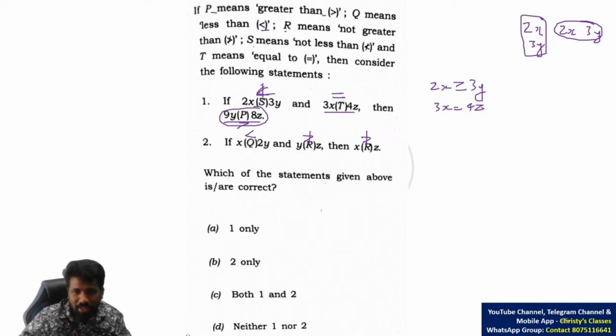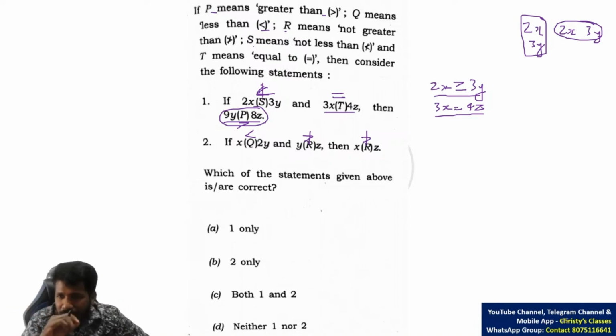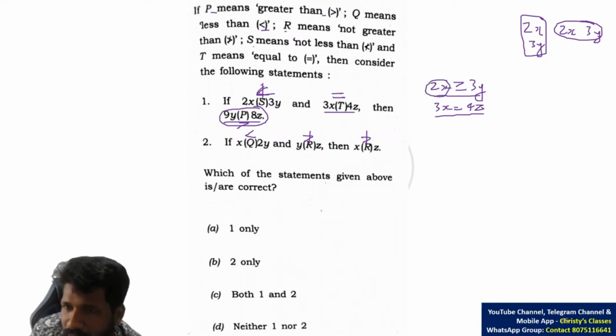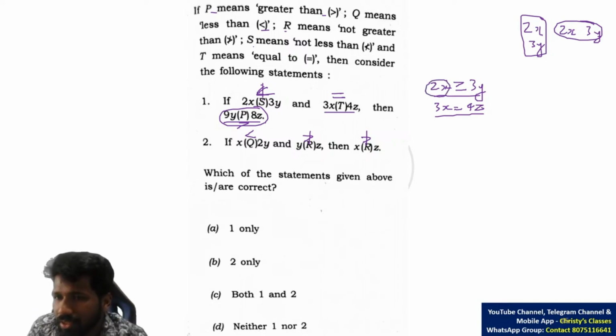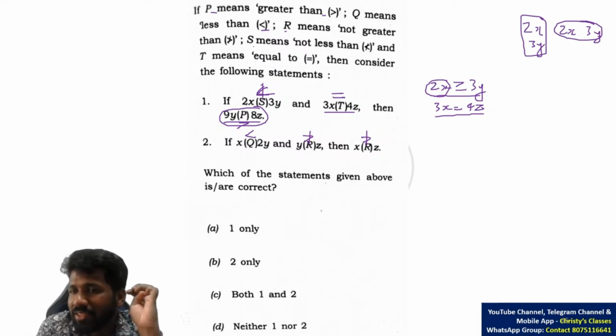So y and z are there. For y and z to be connected: here x and y are connected, here x and z are connected. So x is the common factor, and we don't want that common factor. We want z and y. As 2x is greater than or equal to 3y and 3x is equal to 4z, you can substitute, or you can make both of them the same x so that x can be cancelled.